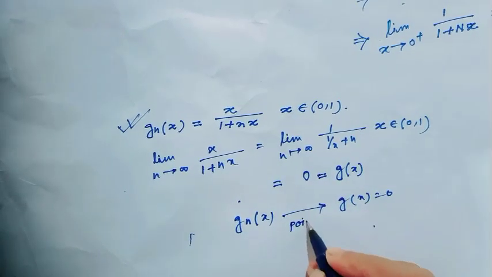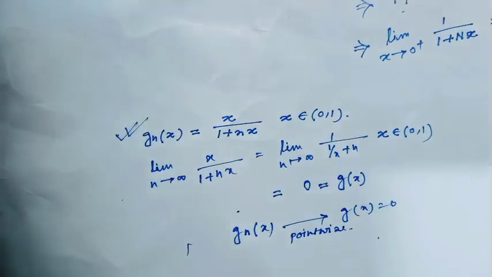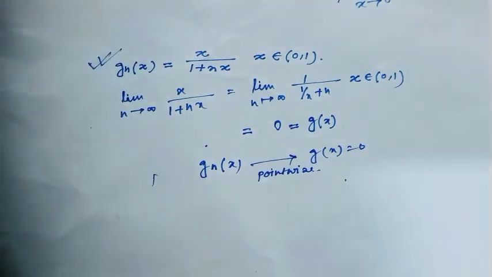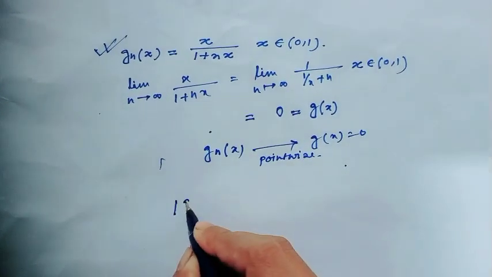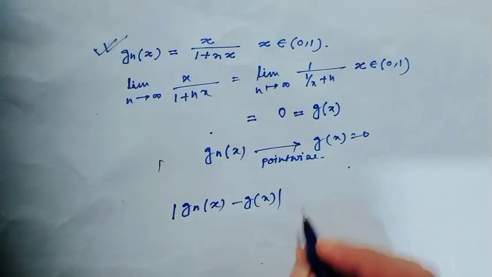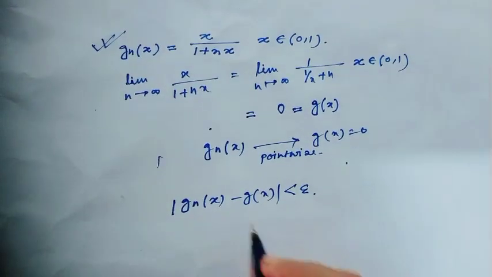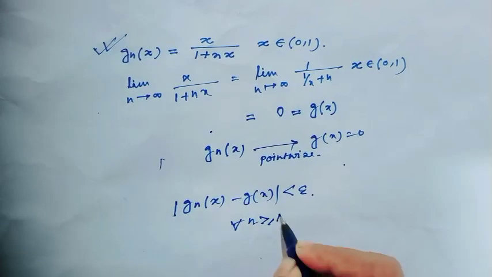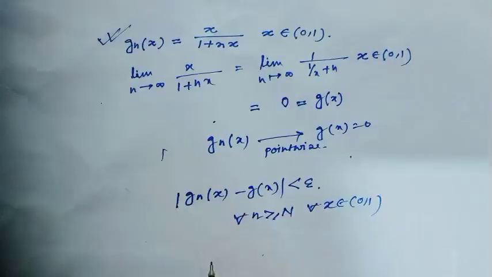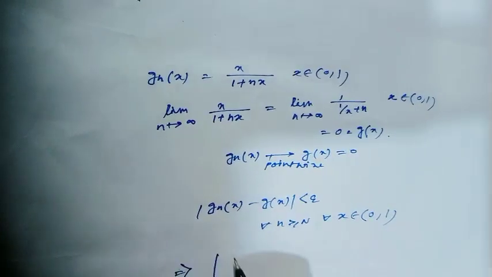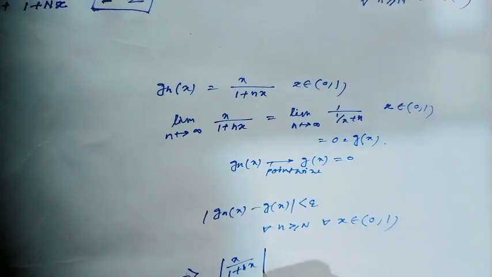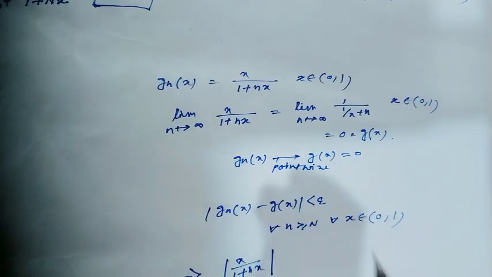Okay. Now is this convergence uniform convergence? Here also I will use the definition of uniform convergence. We have to check that the absolute value of g_n(x) minus g(x) is less than epsilon for each epsilon, and this is true for all n greater than or equal to capital N and for all x belongs to open interval 0 1. We have to check this relation. Now put the value. Here g_n(x) means x over 1 plus nx and g(x) means obviously 0. That means we have to check this is less than epsilon.